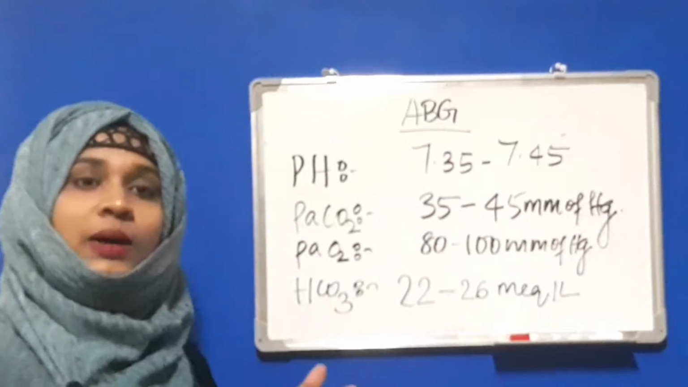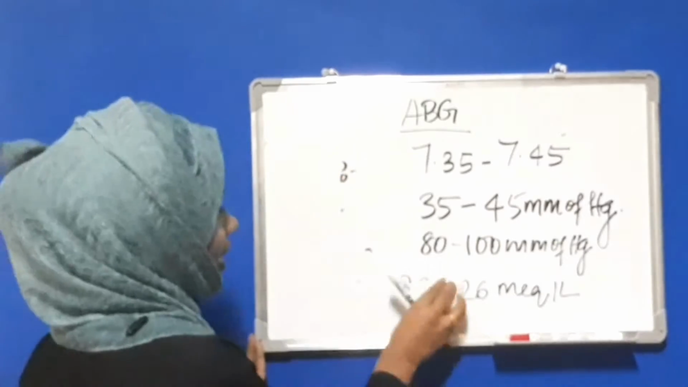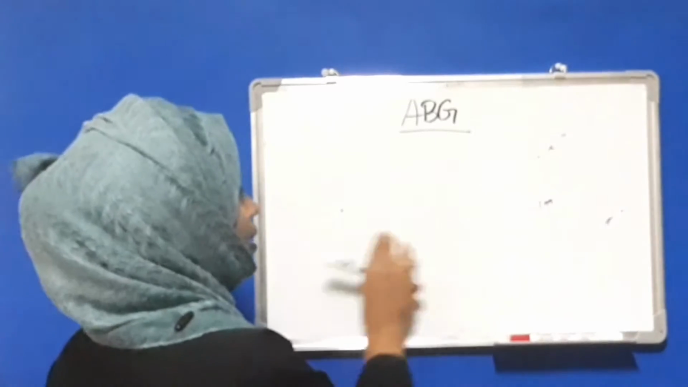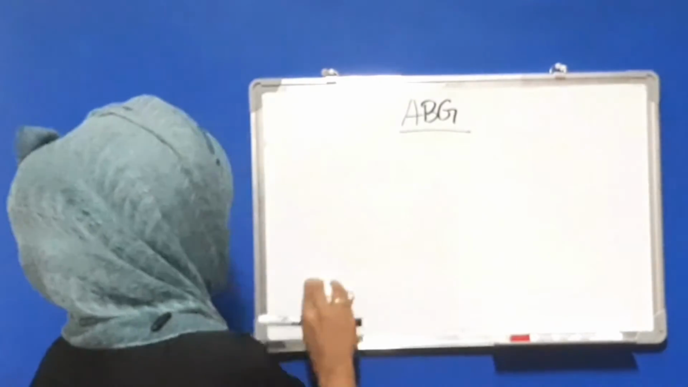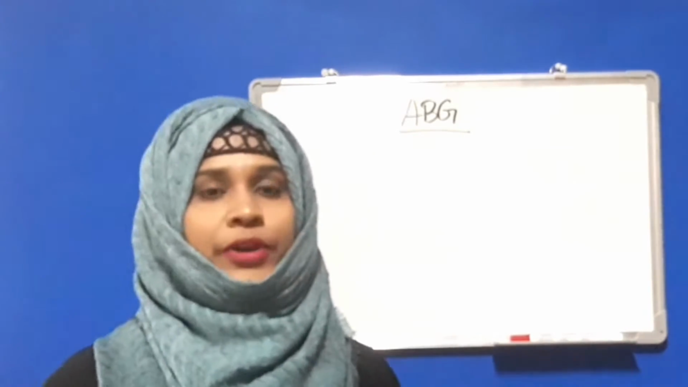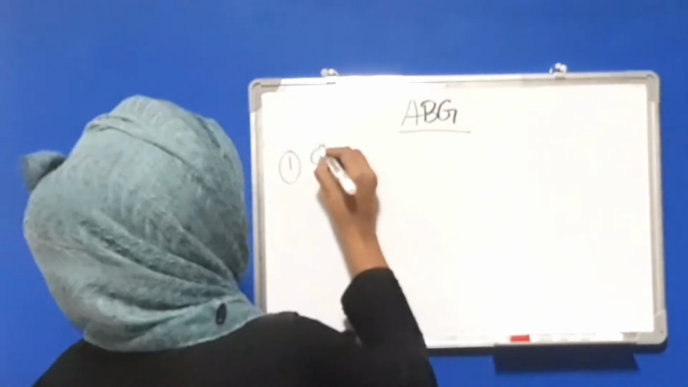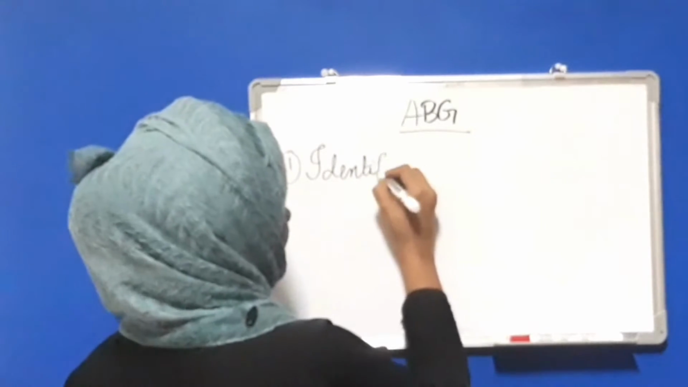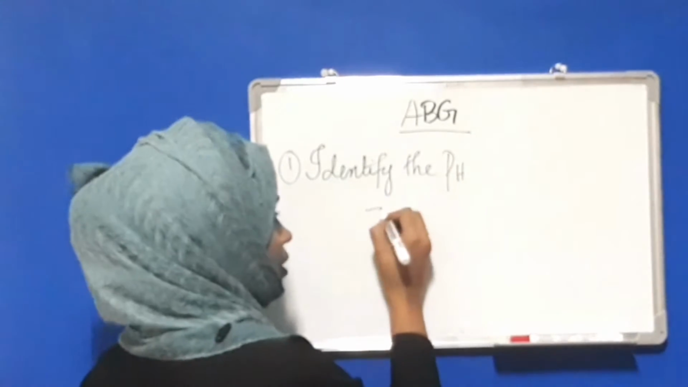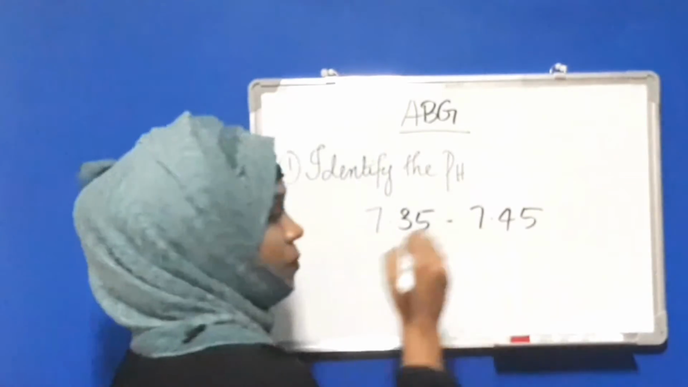Now we will go to how to interpret ABG. Interpretation of ABG is usually done in 3 steps. First of all, identify the pH. You know now what the normal pH is, 7.35 to 7.45. So the first step for interpretation is identifying the pH. As we said before, 7.35 to 7.45 is the normal range.